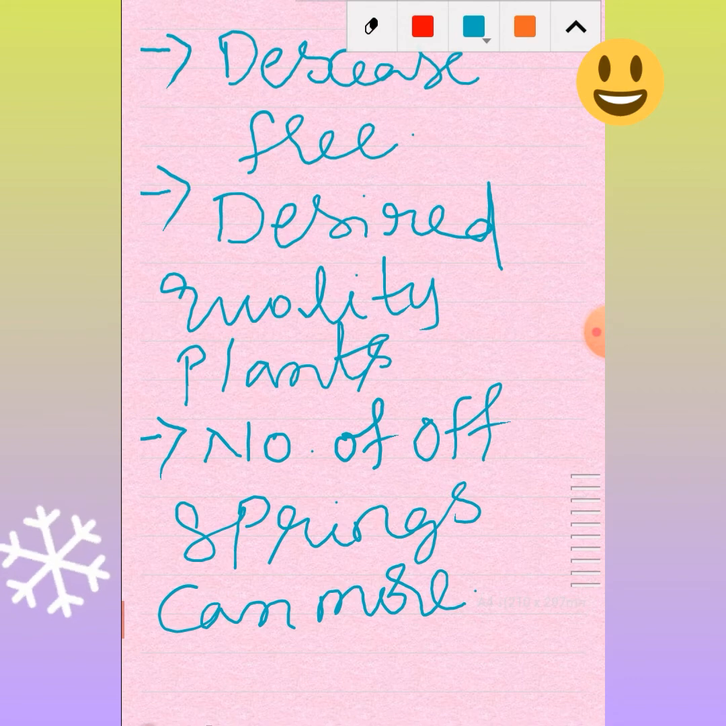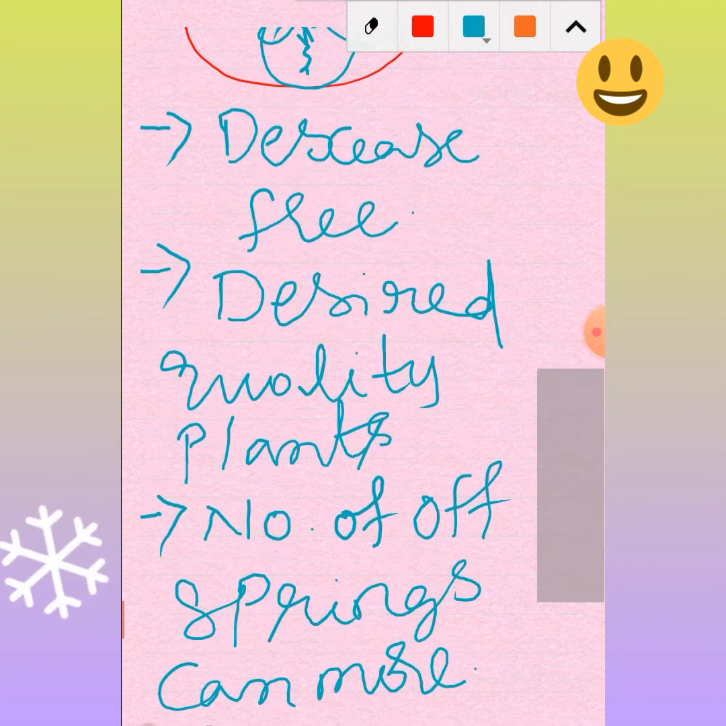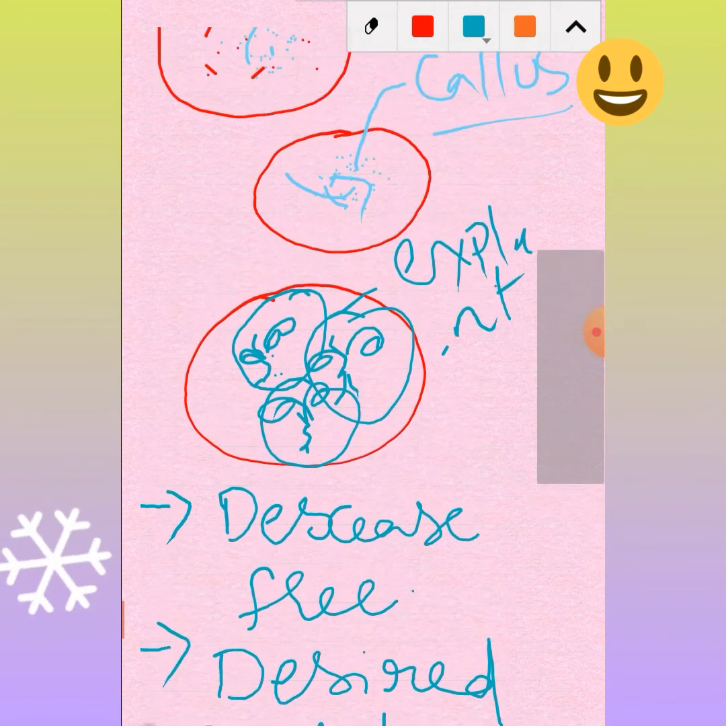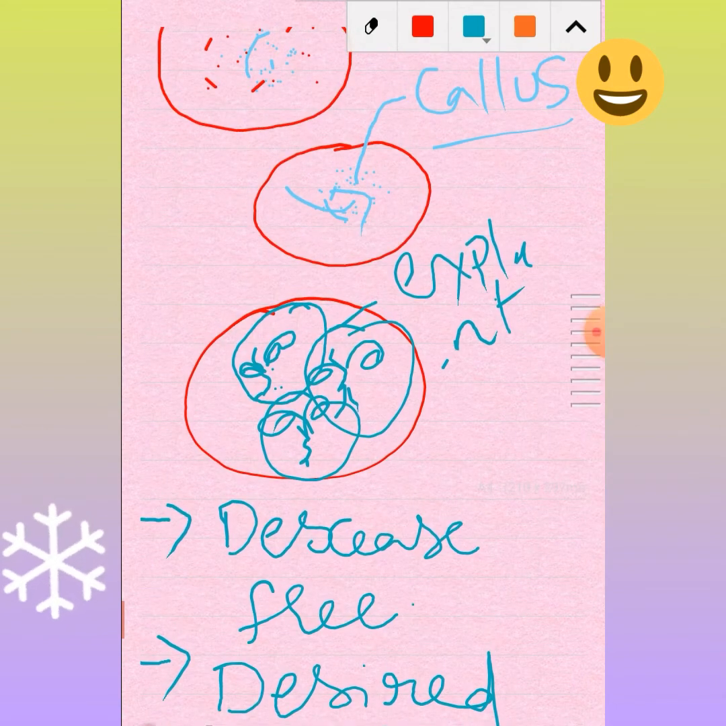Clear? Here is what happens in this case. Cells are placed in an artificial medium where they divide rapidly to form a small group of cells known as callus. Now the callus is transferred to another medium containing hormones for growth and differentiation. These plantlets are then placed in the soil so that they can grow into mature plants.